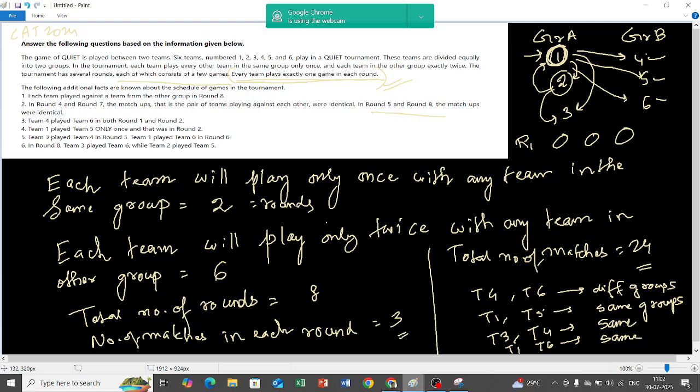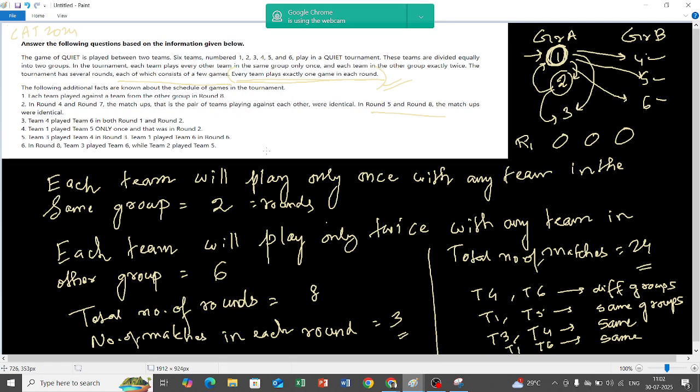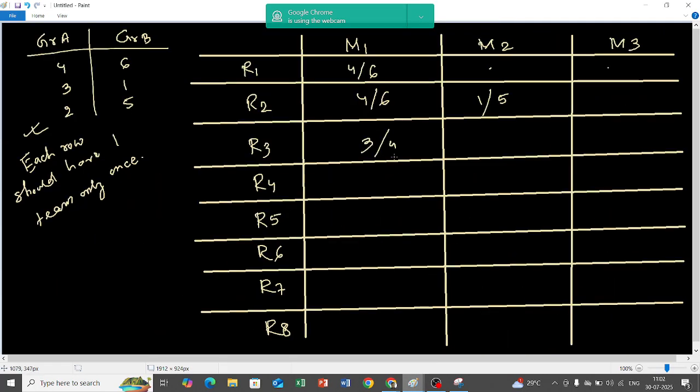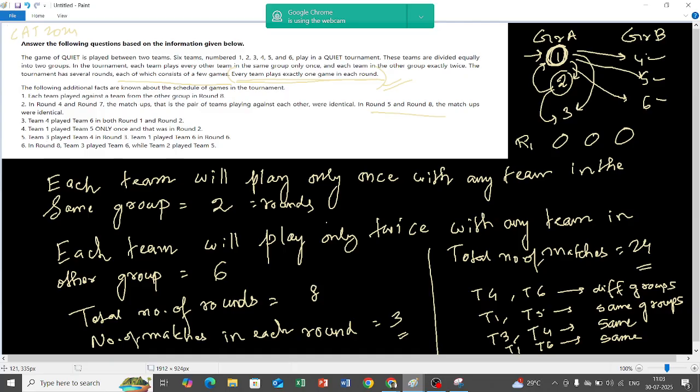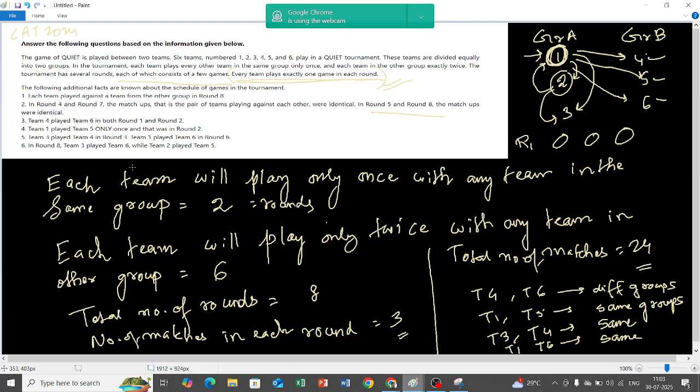Now the next one: team 1 played with team 5, that is done. Team 3 played with team 4 in round 3. So round 3 is this. Team 3 played with team 4, so I put 3 by 4 here, right? Because it is given team 3 played team 4 in round 3. So I'm putting 3,4 in round 3, match number 1.